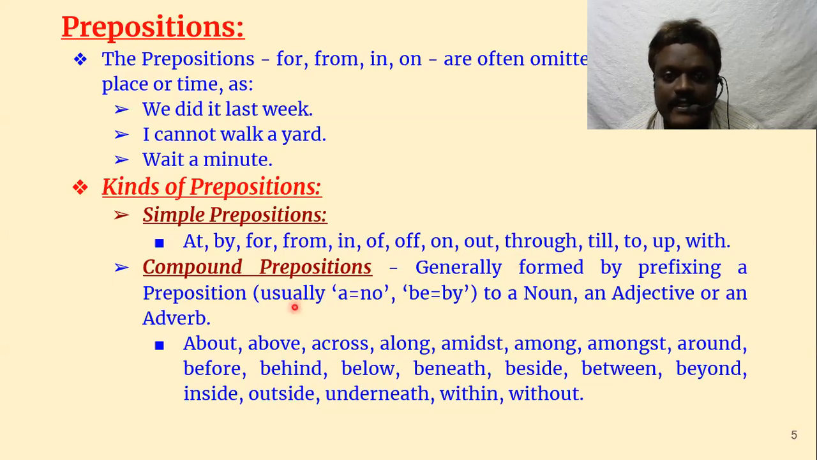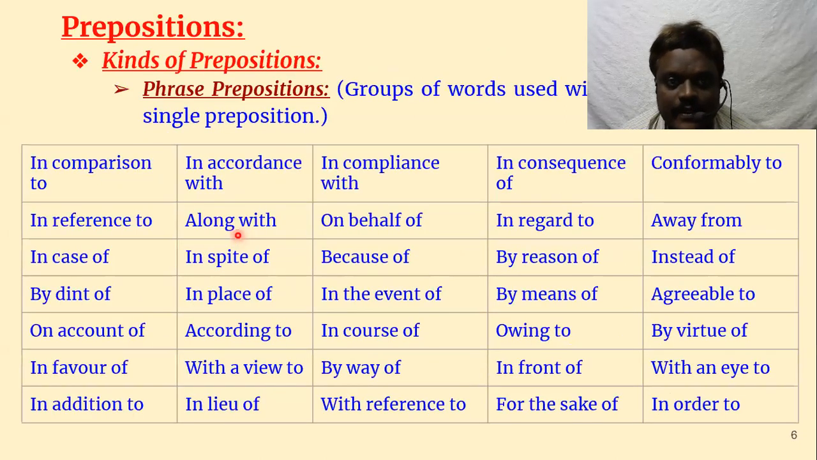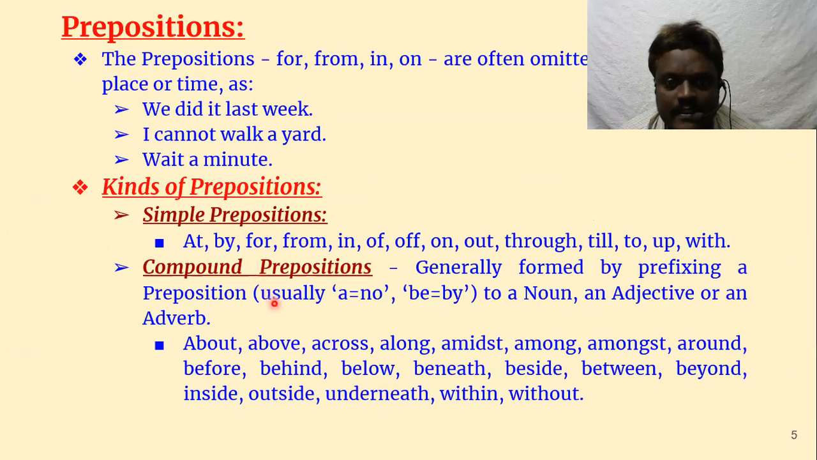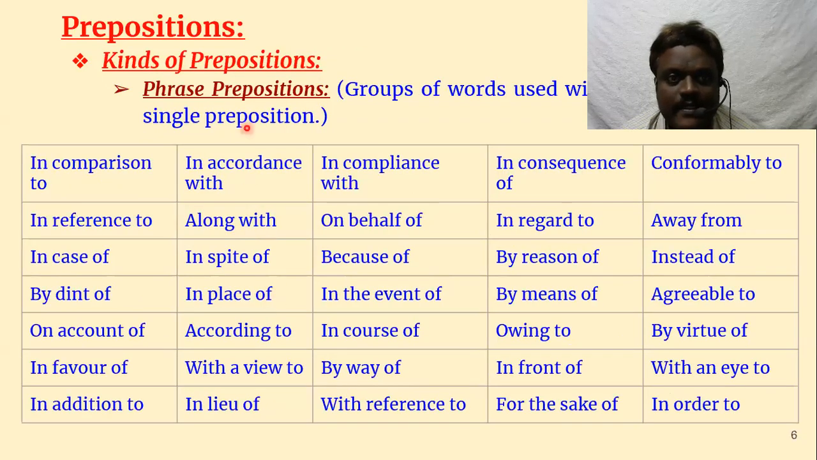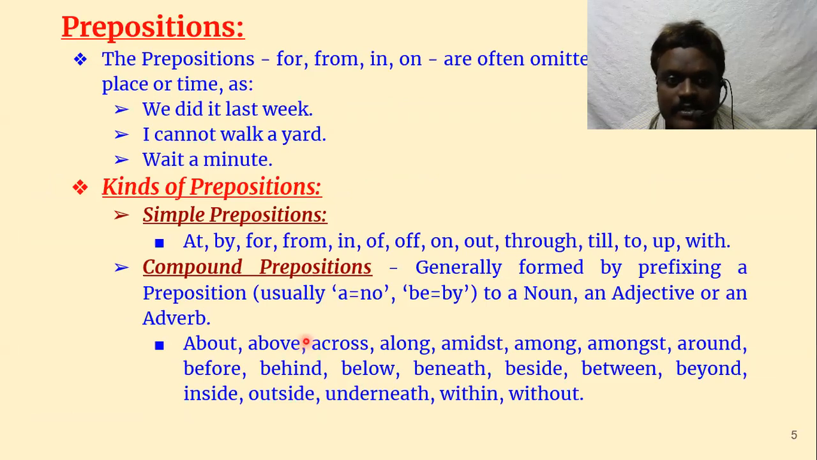Then we have kinds of prepositions. There are actually three kinds of prepositions. The first one is simple prepositions, then compound prepositions, and one more, phrase prepositions. Let us see these basic prepositions. Simple prepositions means at, by, for, from, in, of, on, out, through, till, to, up, with. These are just single basic words; we call them simple prepositions.